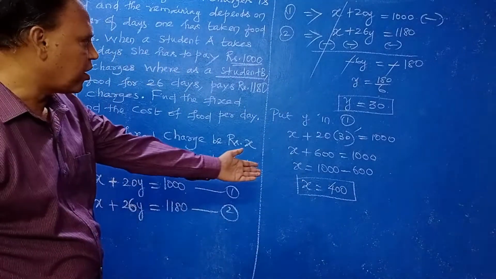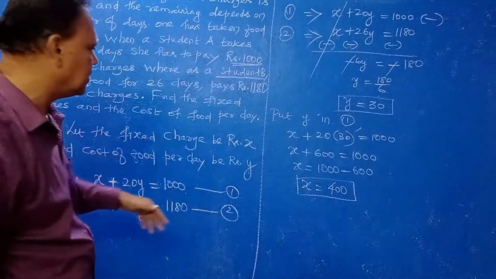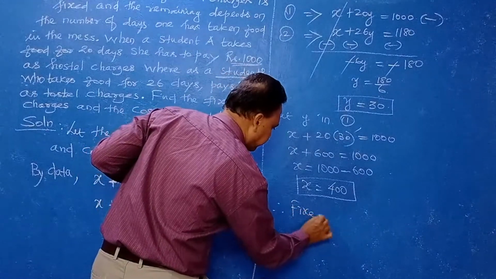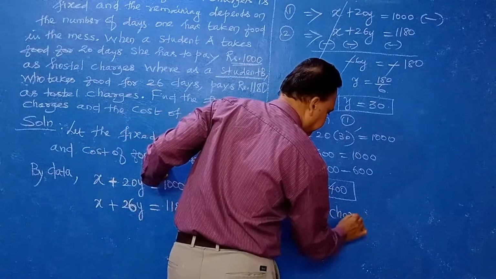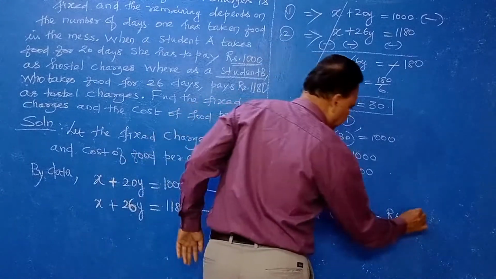Now we got X and Y. Therefore, what is our assumption? The fixed charge is X, that is rupees 400.